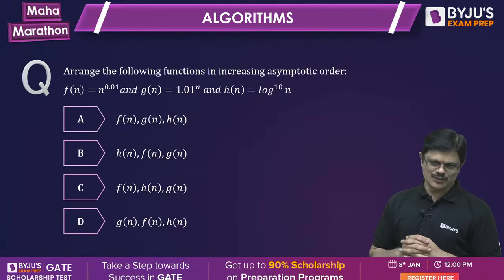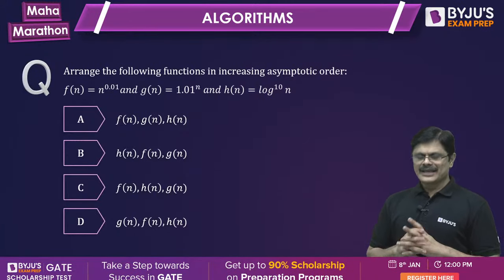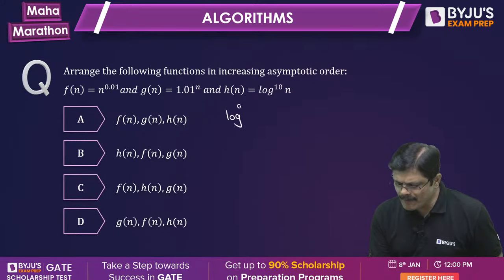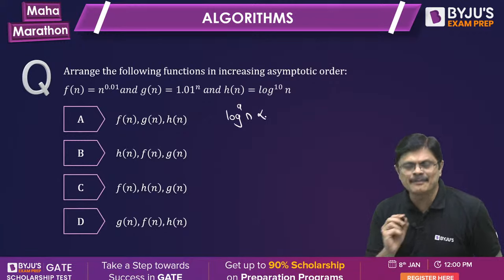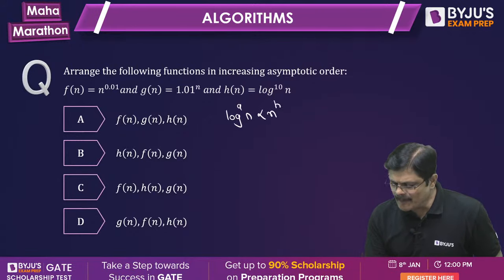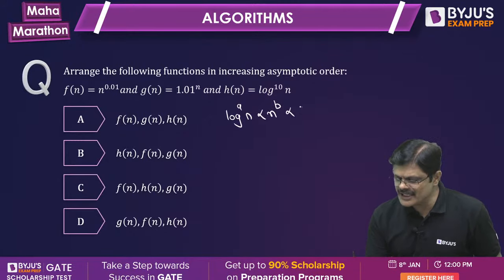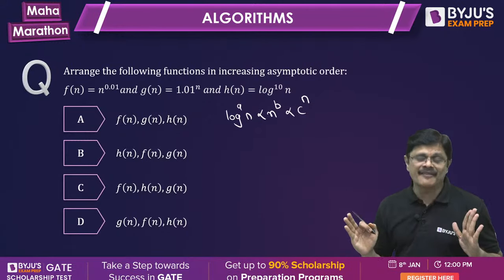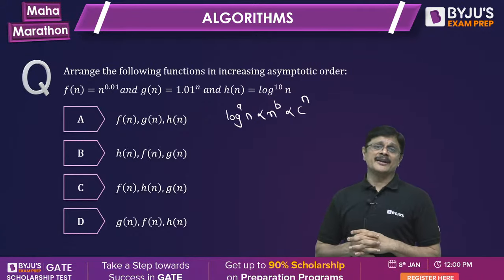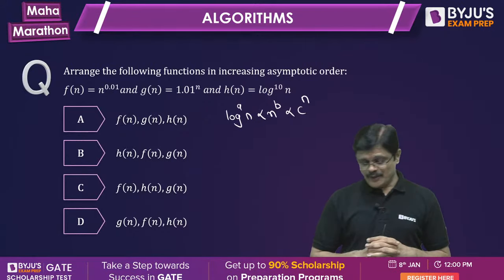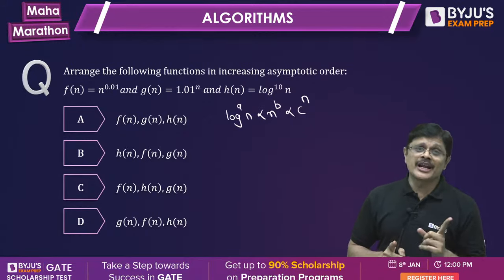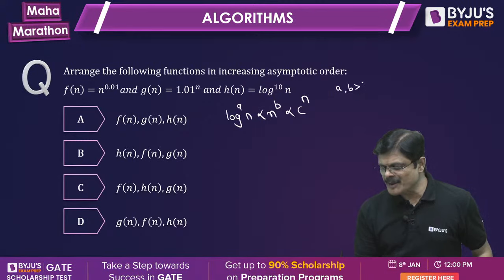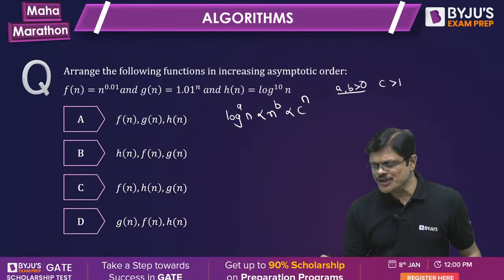Super, super, and super. See, my dear friends, log^a n is asymptotically smaller than n^b, which is asymptotically smaller than c^n. This is the basic idea. Here a and b are positive real numbers, and c is a positive real number greater than 1.